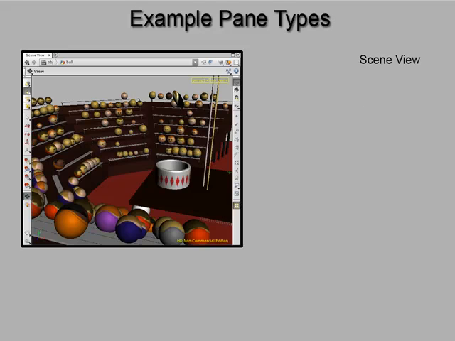Starting off with one of the most commonly recognized panes, our 3D viewer, what's known as the scene view. Here we are looking at what we would call a perspective viewport, and we see a crowd of happy balls that are watching a talented ball dive off a diving board and into an empty pool. Okay? Viewer, very important. Very cool. This is where you get to look into the virtual world in which you are creating animated objects.